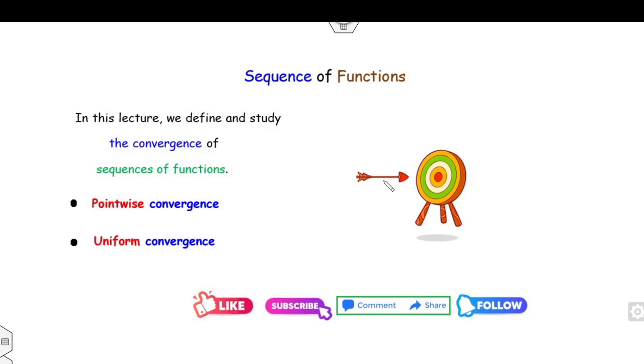Now, the objective of this lecture is to learn how you can define the convergence called pointwise and uniform convergence of the sequence of functions. So if you have fn(x), then we will see whether it is convergent pointwise and whether it is convergent uniformly. And what is the difference between them, we will also see in this lecture.